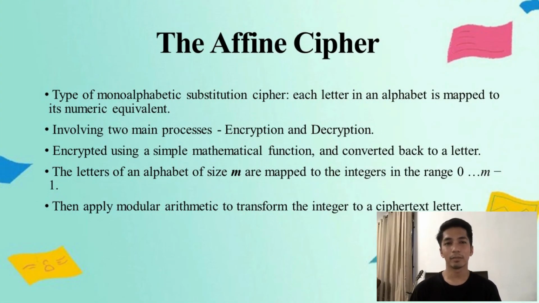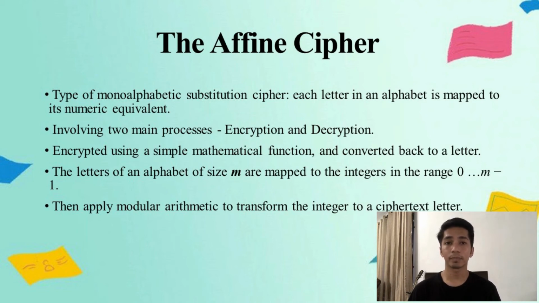Okay, next I will explain about the affine cipher. The affine cipher is a type of monoalphabetic substitution cipher where each letter in an alphabet is mapped to its numeric equivalent. It also involves two main processes, which are the encryption and the decryption process. It is encrypted using a simple mathematical function and converted back to a letter.